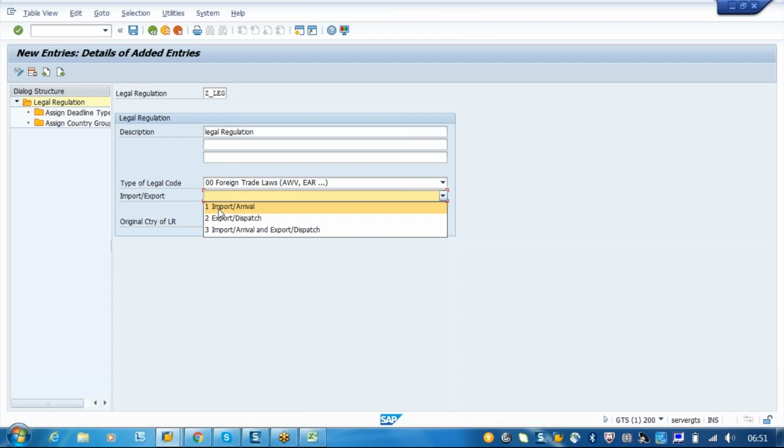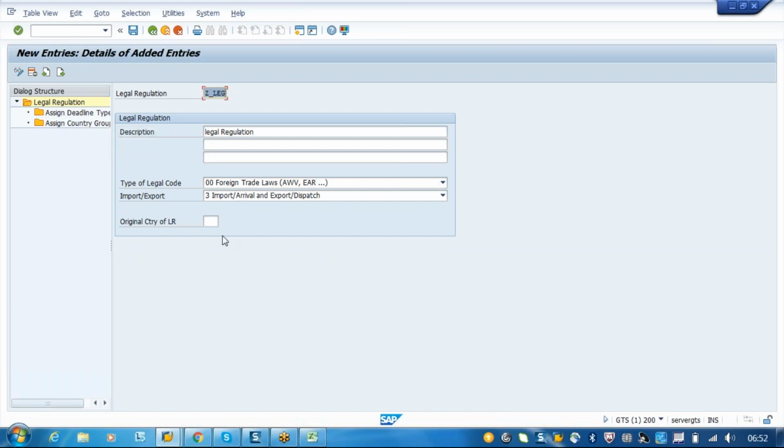Okay. And import check is whether this is import or export. If you want to use this legal regulation for both import and export. If you want to specifically use this for import, it has to look only for import policies, import legal regulations. If you want to do it for export, you have to look for export. If you want to use the same legal regulation for either import or export, then you have to follow this. Okay, so the country of origin of the legal regulation is the country from which your transaction is originating. Okay, so are you clear on this?